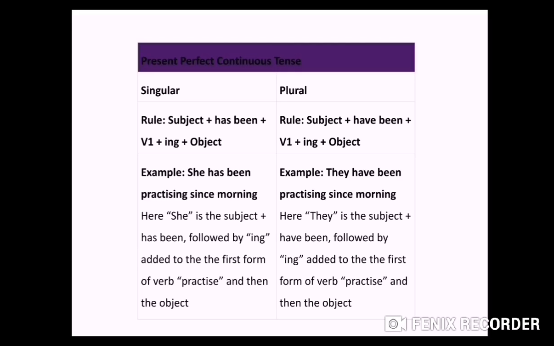So next example is they have been practicing since morning. It means the work is still going on. They have been practicing since morning. So they is your subject, that is plural. Have, because they is plural, so we will use have here, helping verb. Been will come, practice plus ing, practicing since morning. Rest will be same.